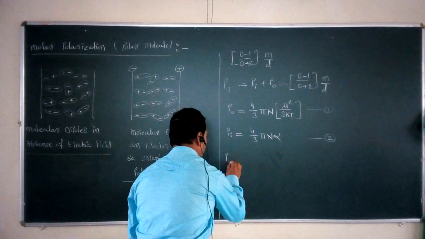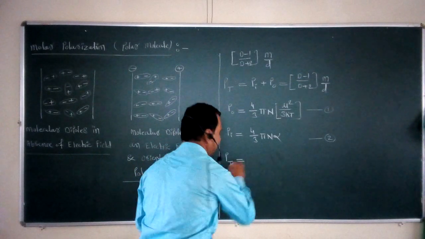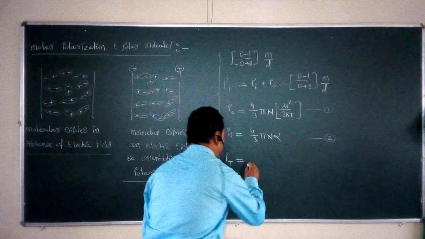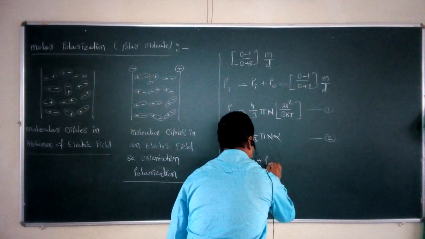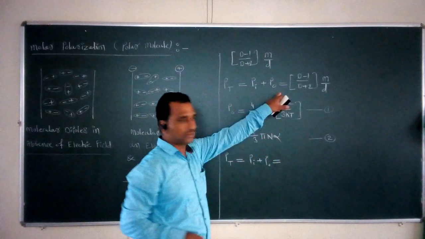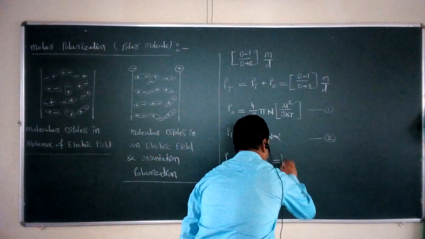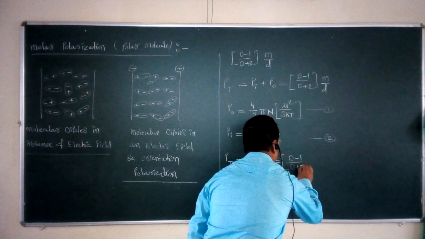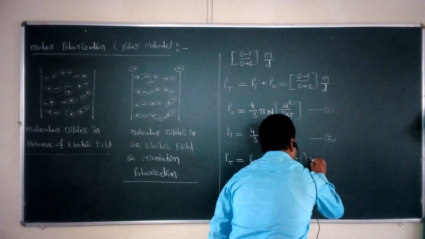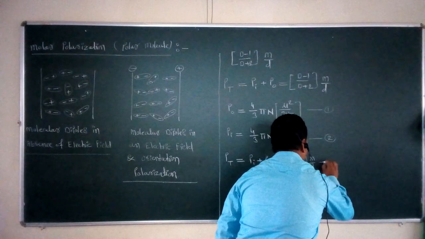Now if we substitute both these values in this final equation, that is the total molar polarization, it becomes: the total molar polarization PT is equal to Pi plus Po, which equals (D minus 1) upon (D plus 2) into M upon D, is equal to